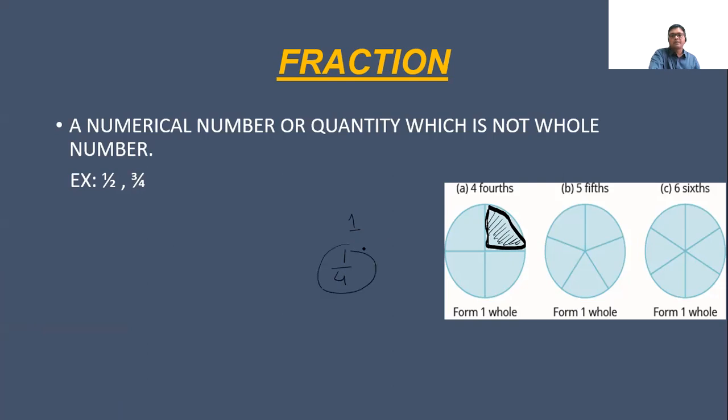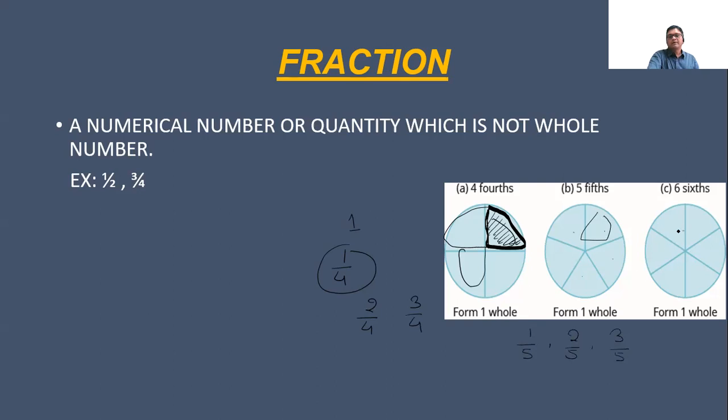It is a fraction. If we take 2 parts, then it will become 2 upon 4. If we take 3 parts, then it will become 3 upon 4. Like in this case, if we have divided the circle into 5 parts, and we take one part, it will be 1 upon 5. If we take 2 parts, it will be 2 upon 5. If we take 3 parts, it will be 3 upon 5.